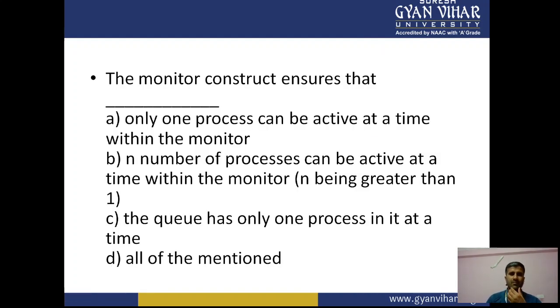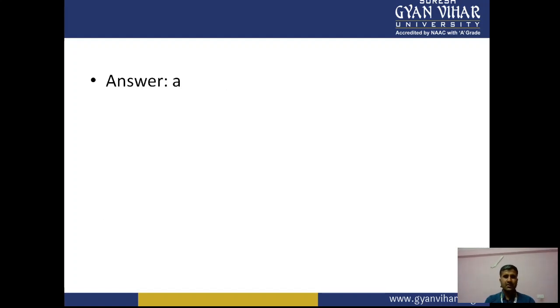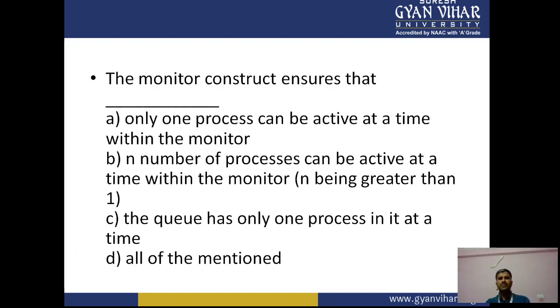And after that there is the monitor construct. The construct ensures that dash only one process can be active at a time within the monitor. Options: n number of processes can be active at a time within the monitor, n being greater than 1, the queue has only one process in it at a time, all of the mentioned. Okay, so A is the right answer: only one process can be active at a time within the monitor.